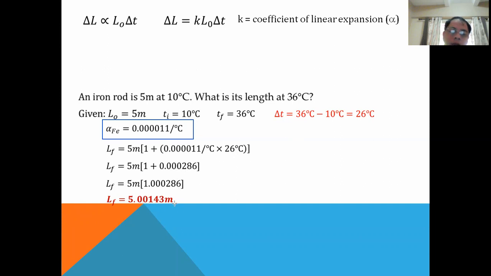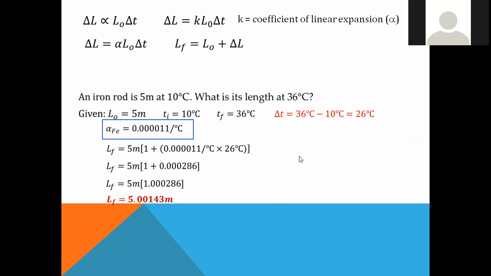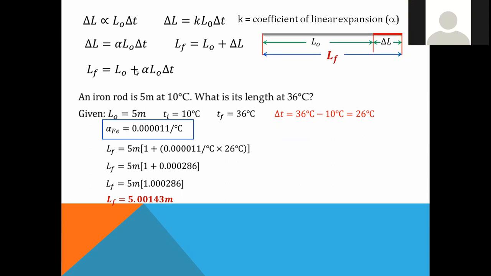So the elongation is added to the original length, and we now have the final length. Okay, now moving on. That's how we get the change in length, and the final length is simply the change in length plus the original length. So that is how we get the final length value, our final length.